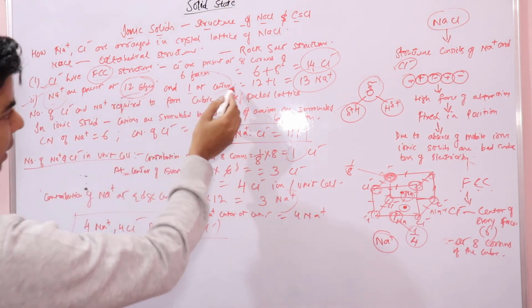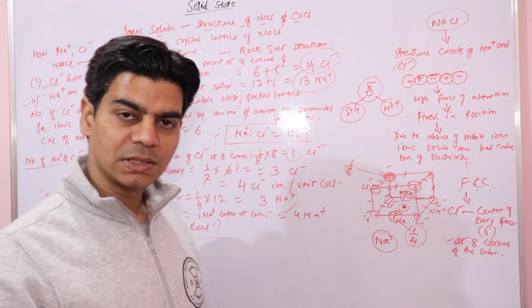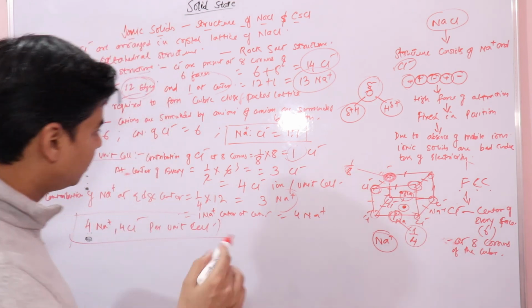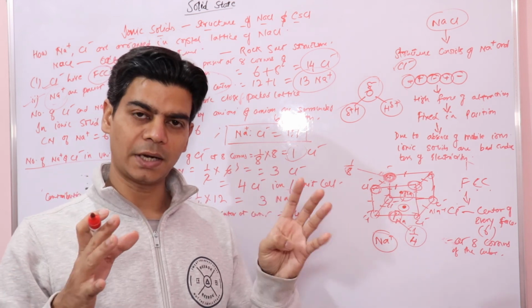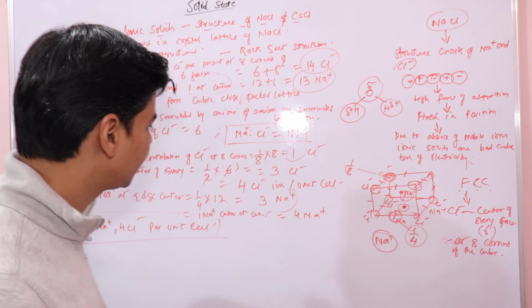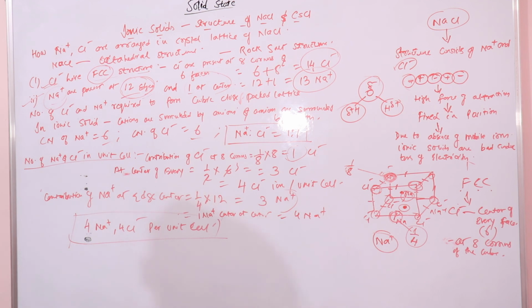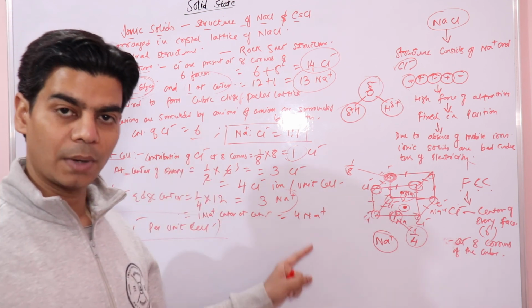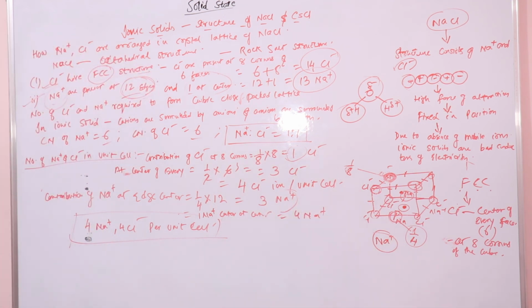Now the coordination number, and remember that chloride ions occupy FCC positions and sodium ions are present at the edge centers. We have 12 edge centers and 1 at the center. In terms of coordination number, 1 sodium ion is surrounded by 6 chloride ions and 1 chloride ion is surrounded by 6 sodium ions. These 6 ions are directed towards the corners of an octahedron. So we have a coordination number of 6 for both sodium and chloride. This is how to calculate the number of sodium and chloride ions in a unit cell: 4 sodium ions and 4 chloride ions. I hope this is clear to you.